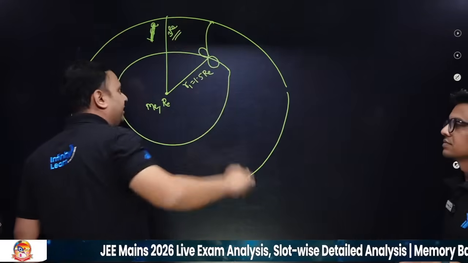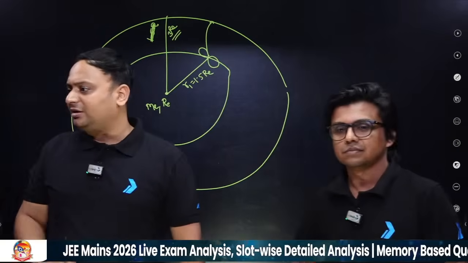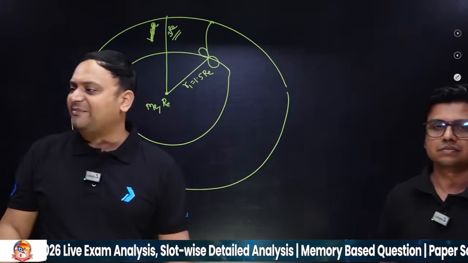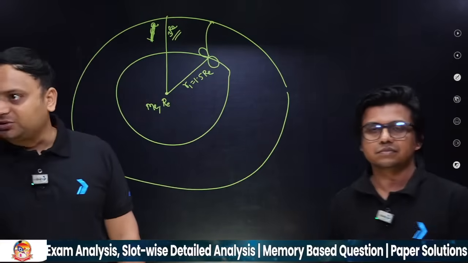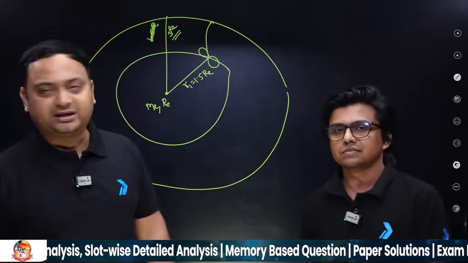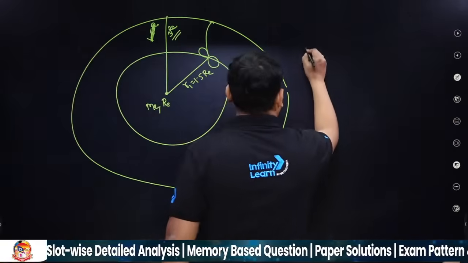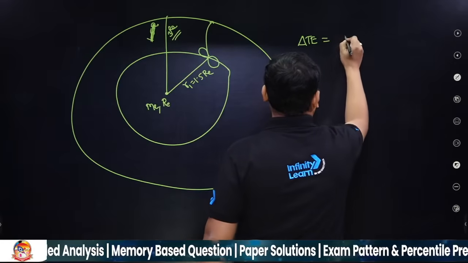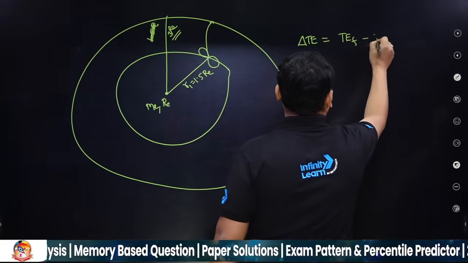So what energy do we need? If you shift the satellite from one orbit to another orbit, it's the same question as in modern physics, where you shift the electron from one orbit to another orbit. In both cases, you just go with the change in total energy. So the change in total energy is nothing but T final minus T initial.